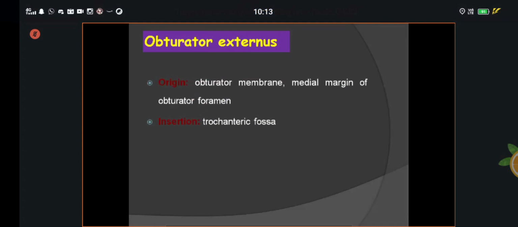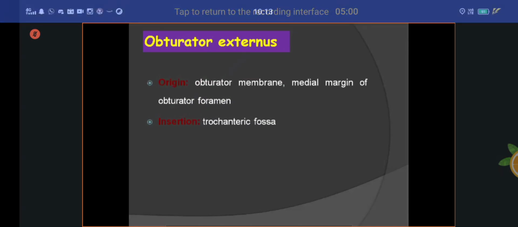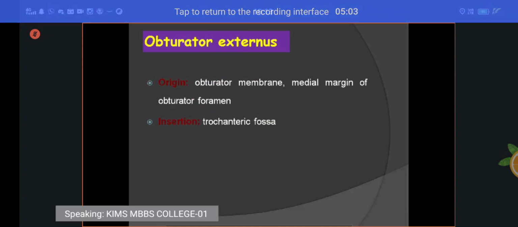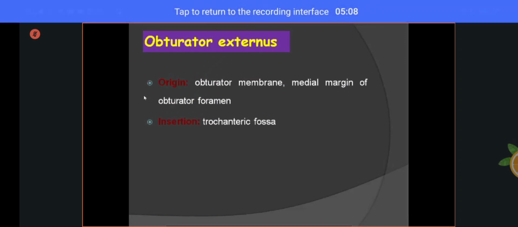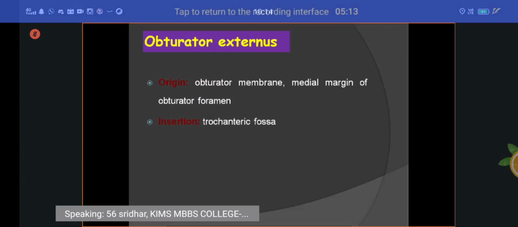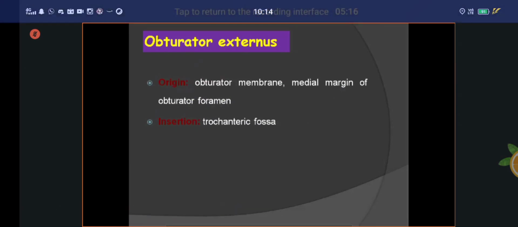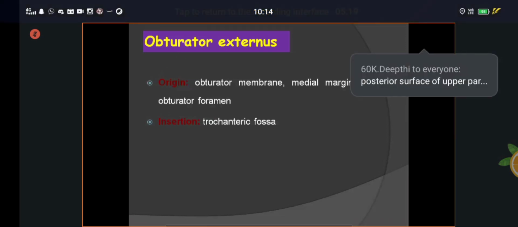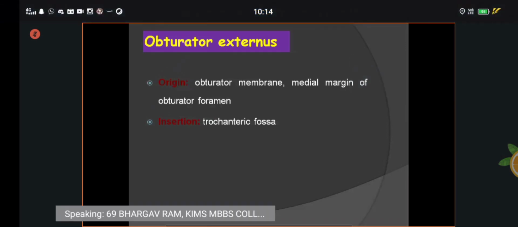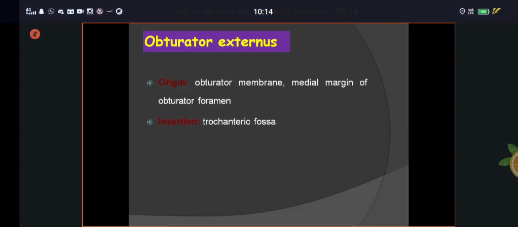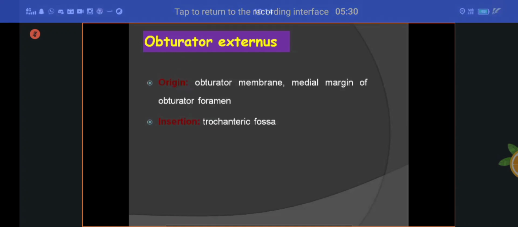Anyone here can see the trochanteric fossa of the femur? I think you studied femur osteology, right? Anyone remember where you can see the trochanteric fossa of the femur? Yes. Medial surface of the greater trochanter, also called trochanteric fossa. Good. That is called the insertion of the obturator externus.